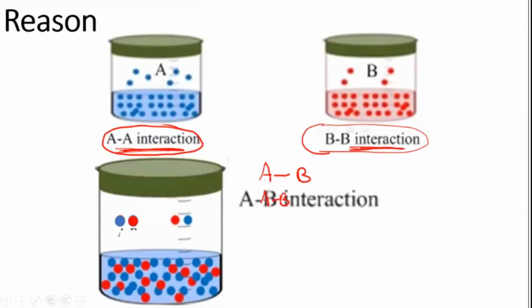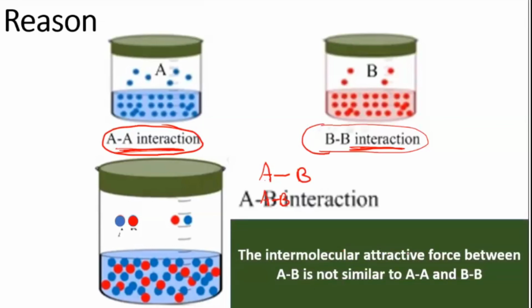So when A and B are mixed together, either they may not like one another, or they will have a strong interaction with one another. In non-ideal condition, basically the intermolecular attractive forces between AB are not similar to whatever they had between AA and BB. It will be different from whatever they had before. Either it will be stronger or it will be weaker. So you are getting two possibilities everywhere.